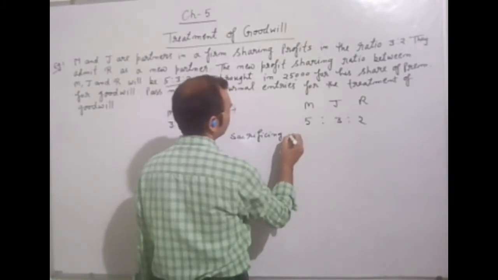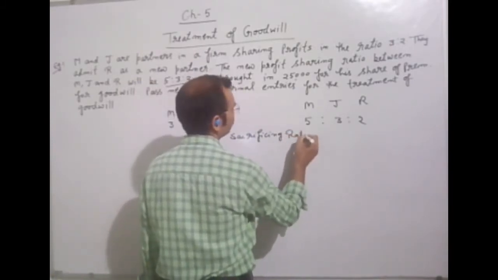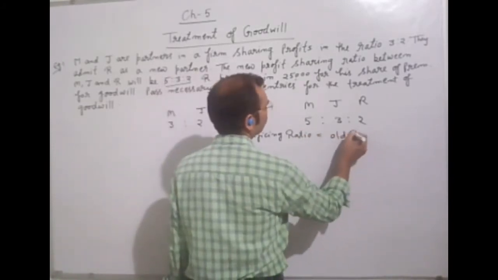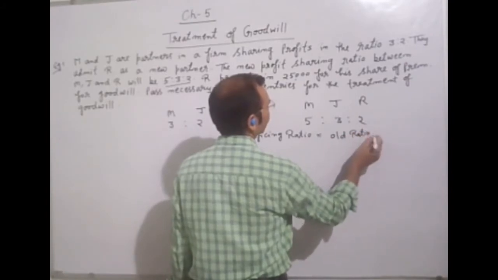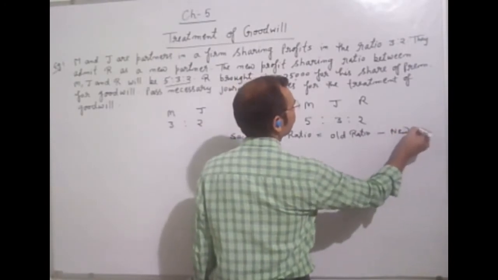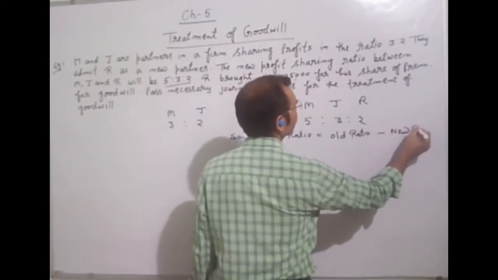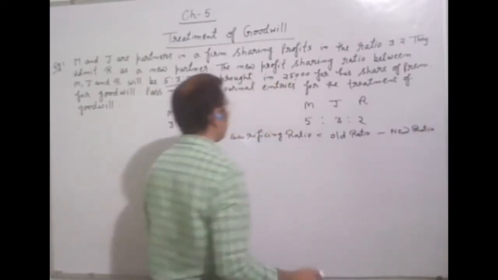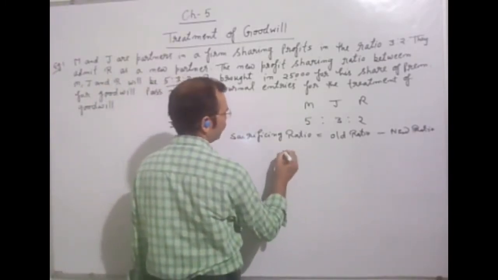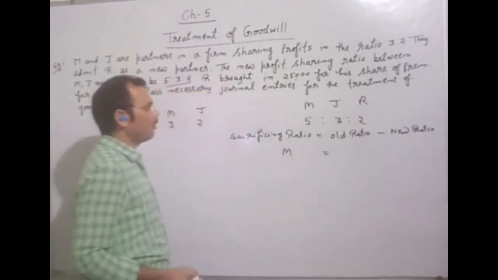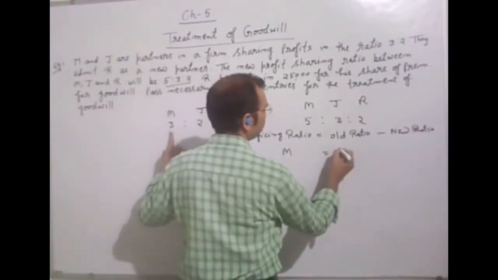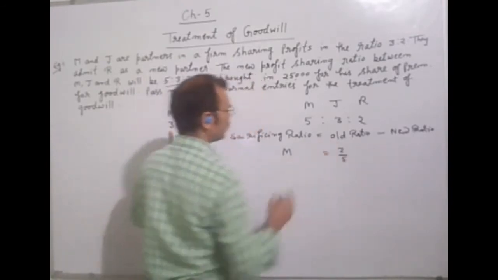As you know, sacrificing ratio is equal to old ratio minus new ratio. Now we will find the sacrificing ratio of M. What is the old ratio of M? 3:2 means 3/5 we can write here.